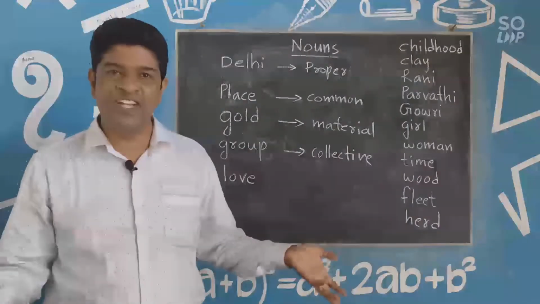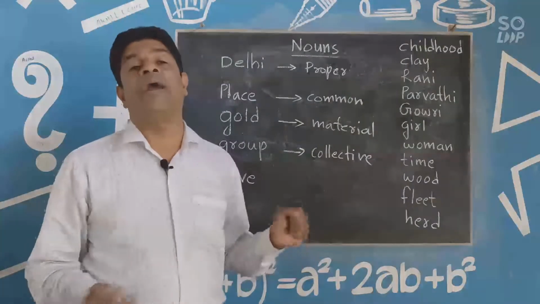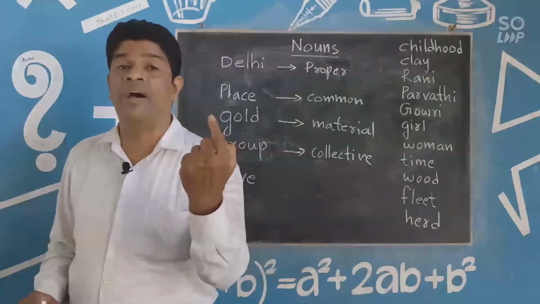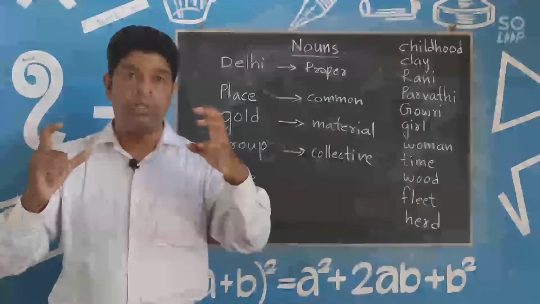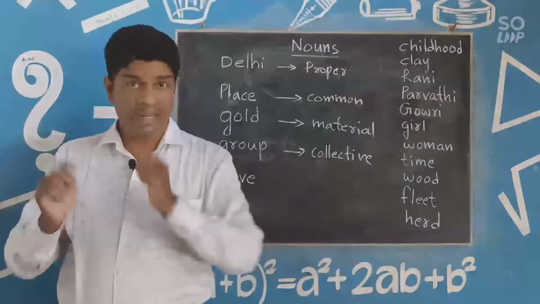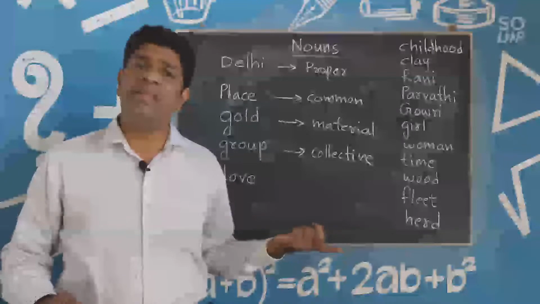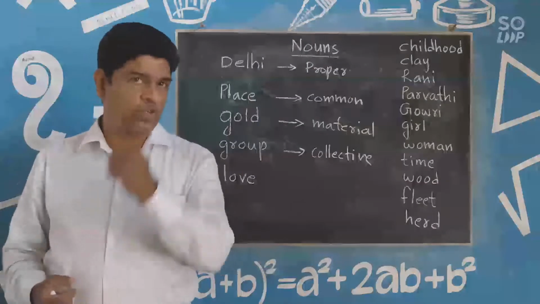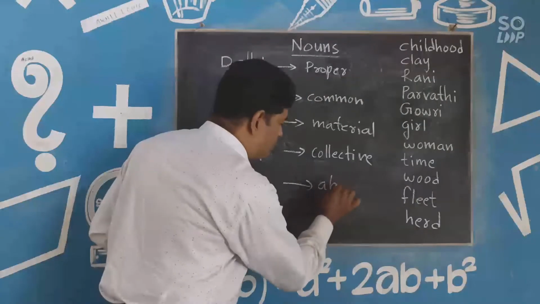And what is the abstract noun? There may not be a form for them, and that's why they are called abstract nouns. For example, take the word courage. I'm very courageous. Courage is a noun, but I can't show courage in any form. It is a quality, a feeling, an emotion. Maybe it's an imagination. So it doesn't have a form, so we call it abstract noun.